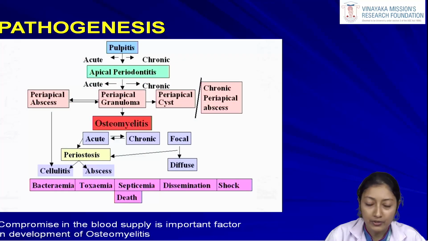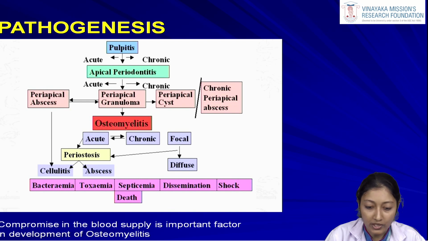Now when we look at the pathogenesis of osteomyelitis, most commonly it is a sequela to dental caries. Untreated dental caries can progress and lead to periapical inflammation, and if that is also untreated, it progresses to other conditions. It could either develop into a periapical granuloma or a periapical cyst, and if that is also untreated, it can lead to other sequelae.